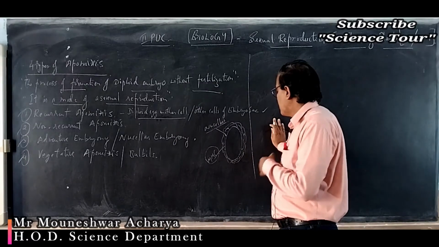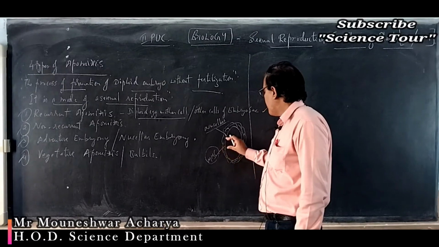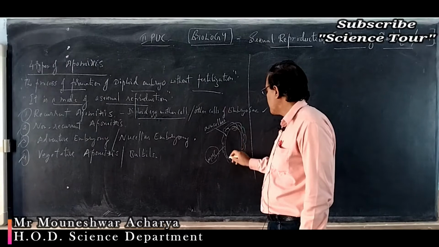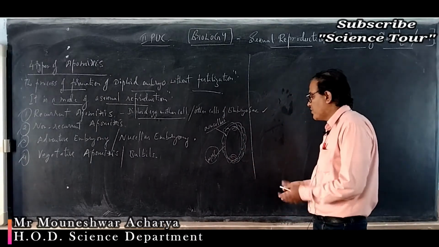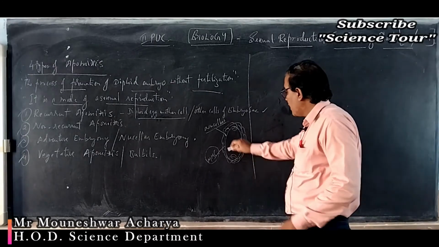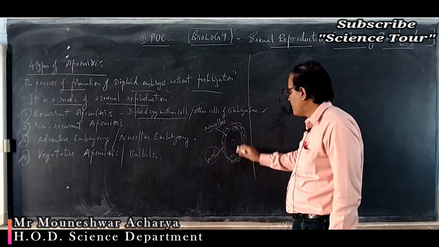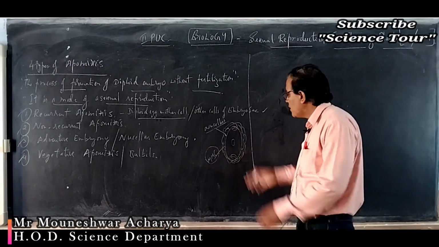Or this MMC, the megaspore mother cell, will divide without undergoing meiosis and directly form the embryo sac. Whatever cells are present inside are diploid, because the MMC has not undergone any meiosis.